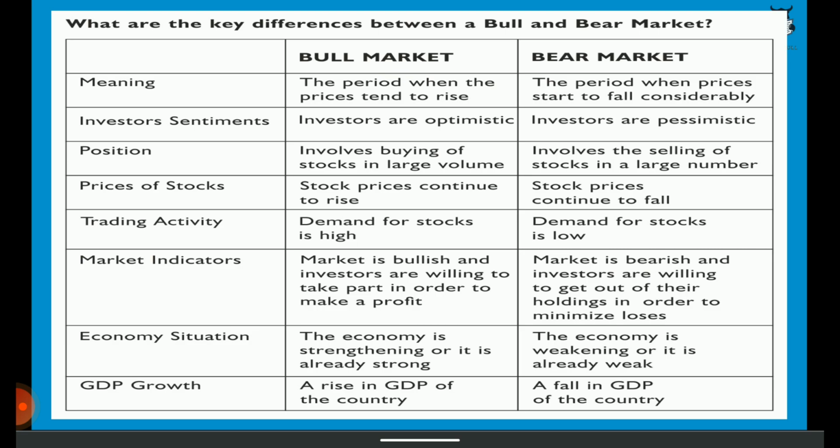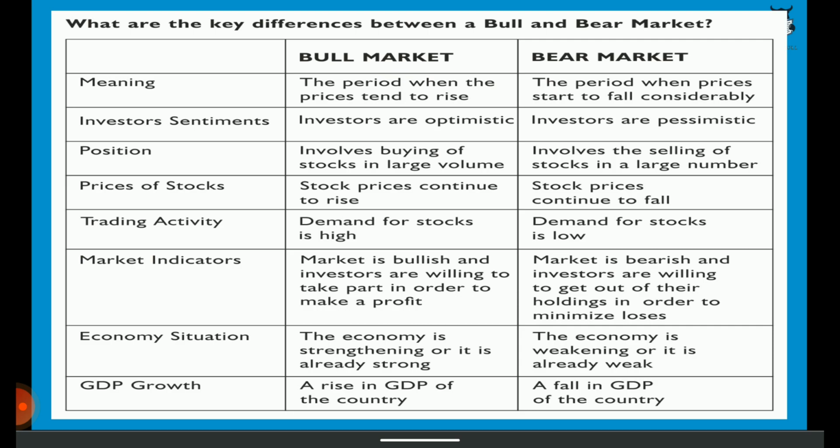Whereas in a bearish market, there is a considerable amount of selling of the stocks because investors believe that share prices will fall. For example, if the share is today trading at $10 and investors expect that it might fall to $5, then investors will sell their share for $10 today in order to avoid that $5 loss which will happen because the share price will fall. So yes, investors sell their stocks in a bearish market to avoid the losses.